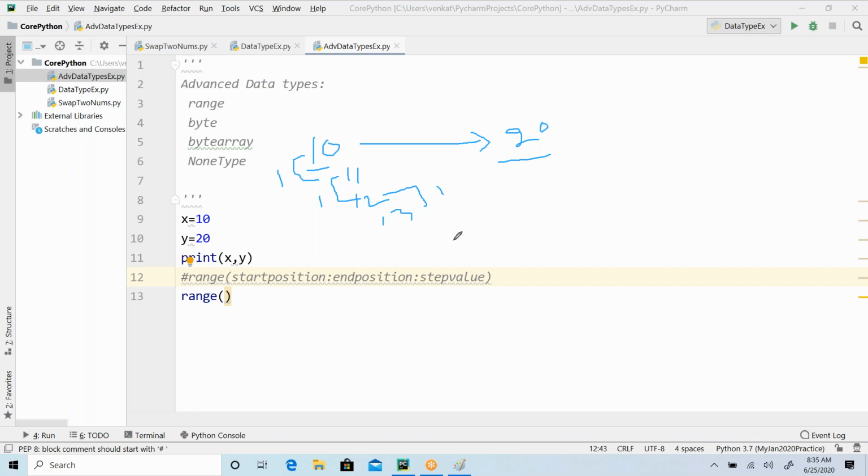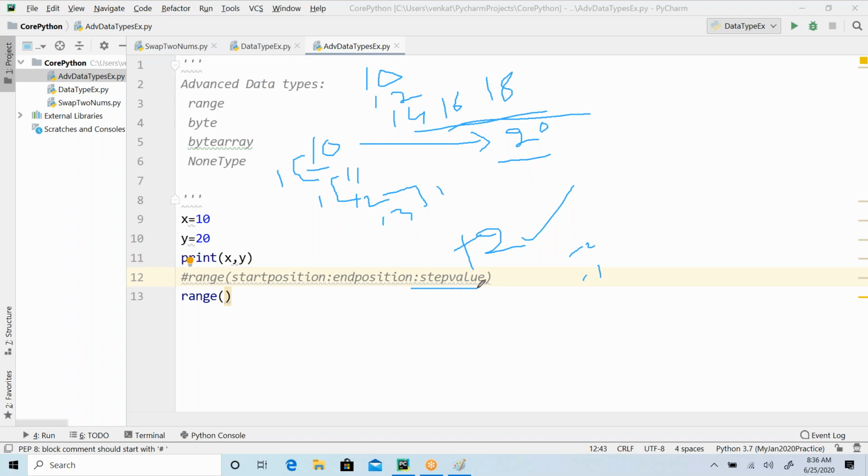So the step value, you can give any value. If I want, I can give 2 also. Then the elements it is going to consider are 10, then 11 is going to be ignored, 12 is going to be considered, and 13 is going to be ignored, then 14 is considered, 16, 18. So it considers like that. Do you understand? So that is what is called the step value. This can be any number. You can give plus, or -2, or -1. So we can give either positive values or negative values. If you give negative values, it is going to decrease its value.